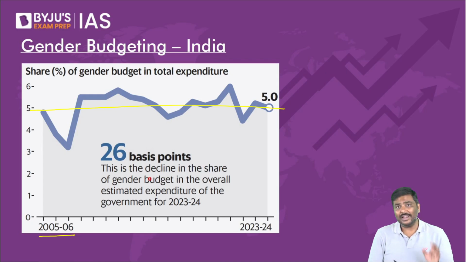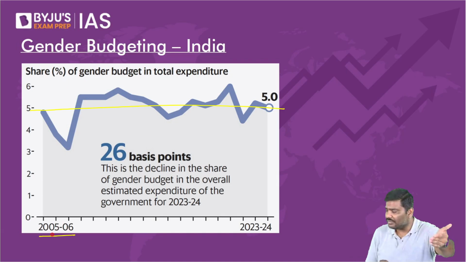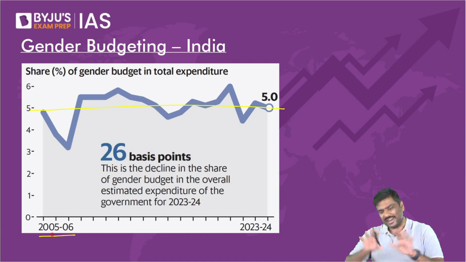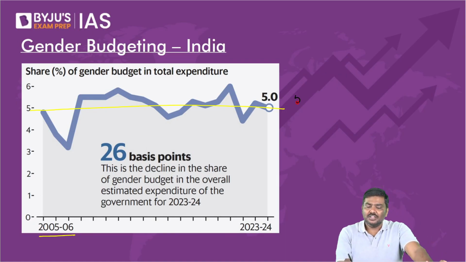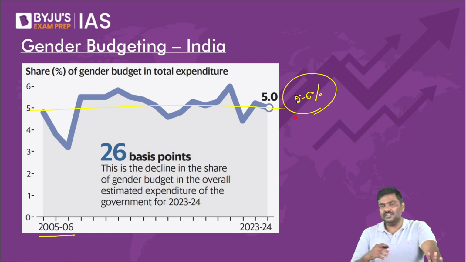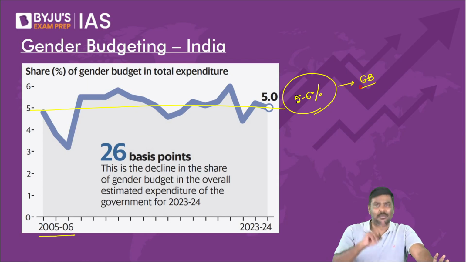I know, right? It's not exactly 5% also. For some months, for some years, it is more than 5. For some years, it is less than 5. But can I generalize and say generally around 5 to 6% of total expenditure is incurred by the government in the form of gender budgeting? This is a trend. Please remember this.